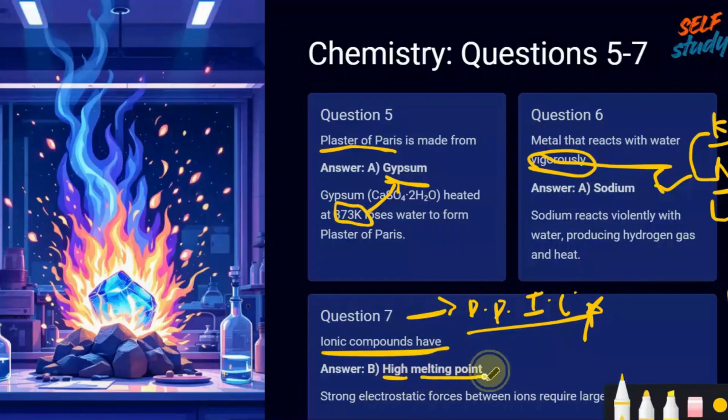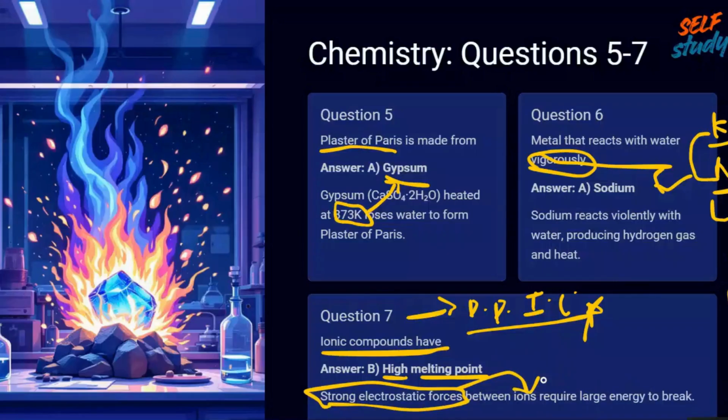Why? Because they have strong electrostatic forces between the ions. We require a large amount of heat energy to break the bond between those electrostatic forces. So they have high melting and boiling points.